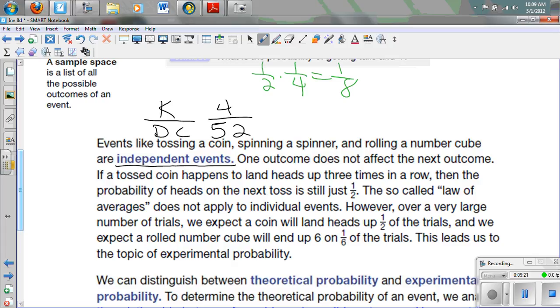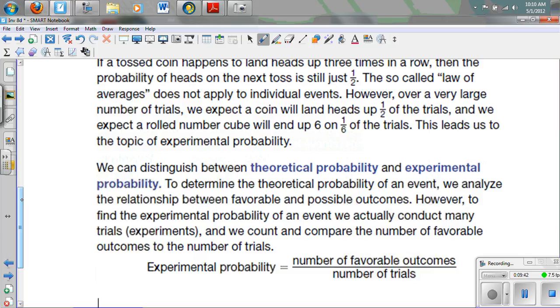But if we take one of those out and we don't put it back, we only now have 51. So that is dependent on the first thing, whether we get a king or not on the first choice. We've taken a card out and we're not replacing it. So that is dependent events. So we have to be very careful when we're doing this multiplication principle that we just did up on the top, that we're only talking about independent events.